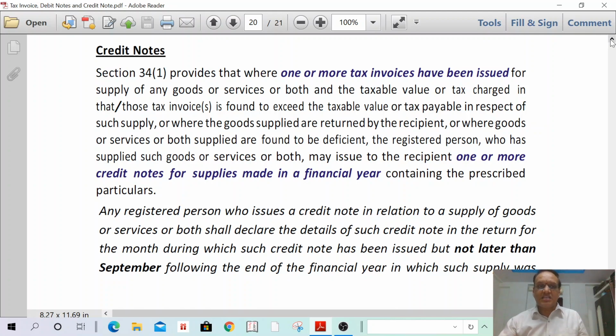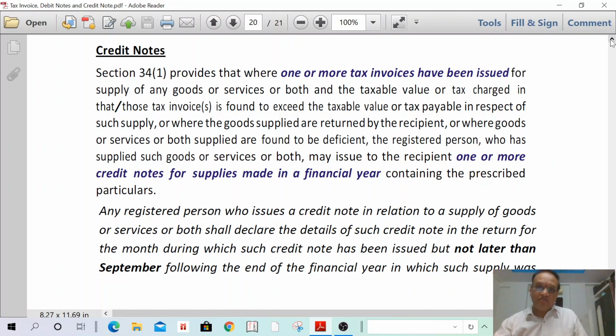In such a case, the supplier has to issue a credit note for the difference amount. Suppose previously 80,000, he has mentioned 1 lakh. In such a case, he has to issue a credit note for an amount of 20,000. If the tax rate is higher, or the tax amount is higher, then in such a case also he has to issue